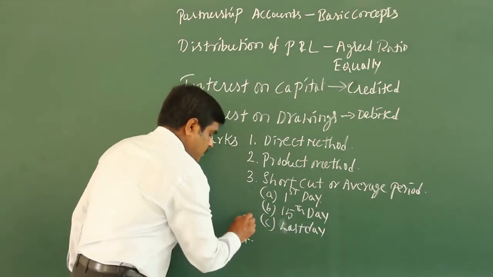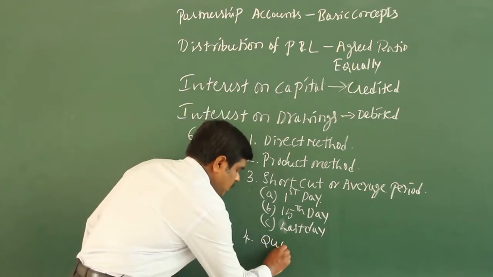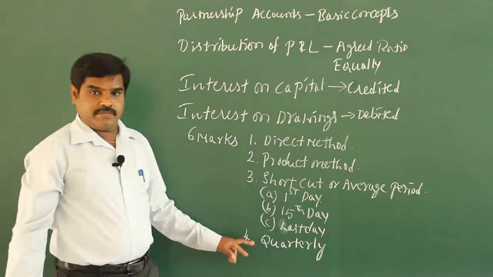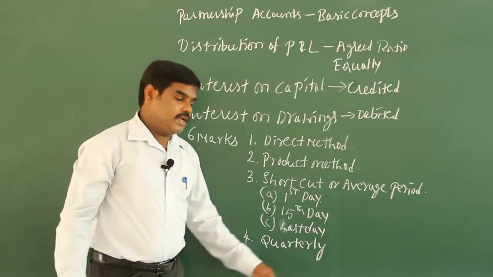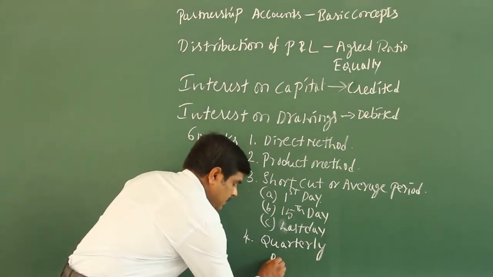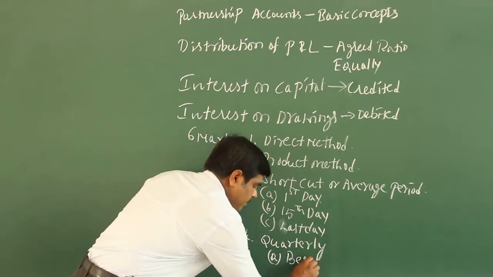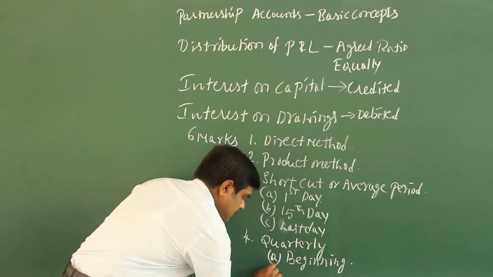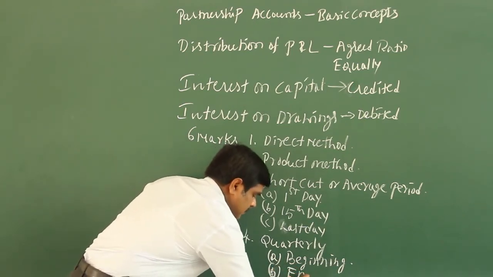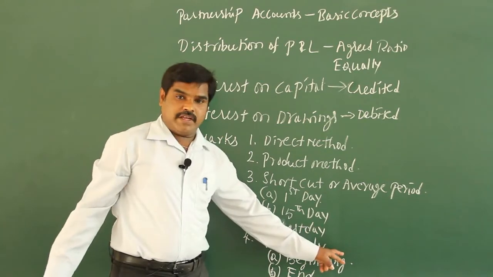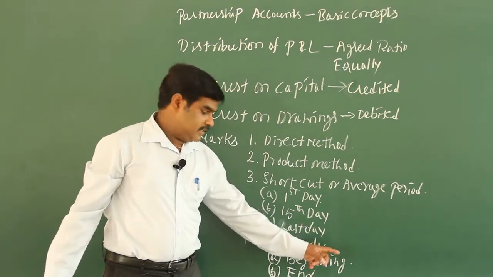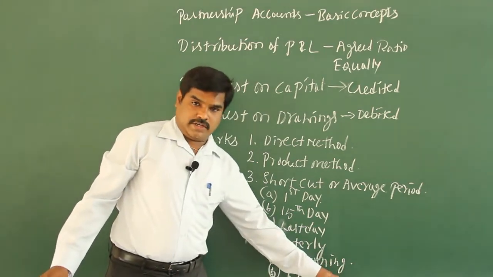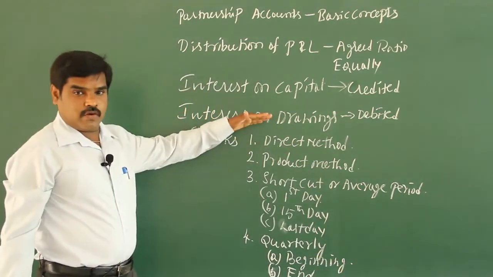Similarly, the fourth method: if the money is drawn quarterly, once in 3 months, there you have a problem on beginning of each quarter and end of each quarter. So for interest on drawings, we'll go for the problem.